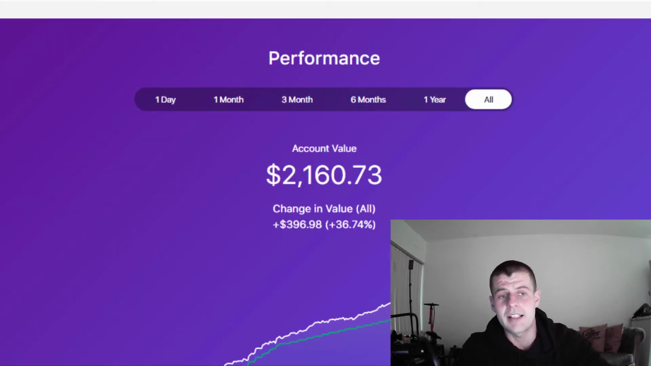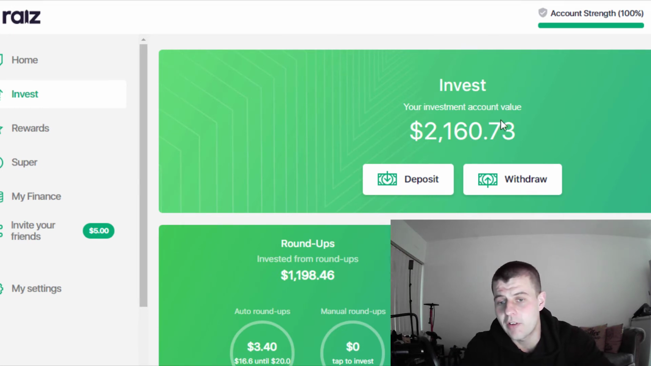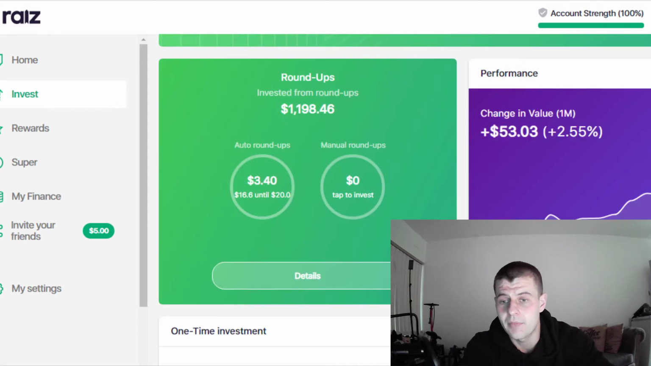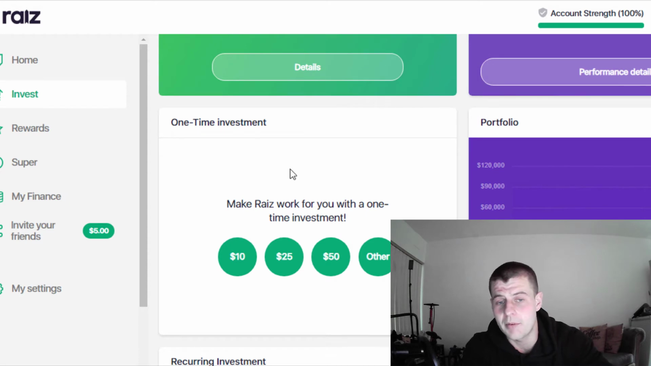Now if I come over to this Invest tab here, when you look at your investment account, you can see the total value here. It'll show you the change you've made in the last month. And you can also then look down at making certain one-time investments. Once you've linked your bank account, I could just click here, like $50, and it will make that investment for me as I wish.